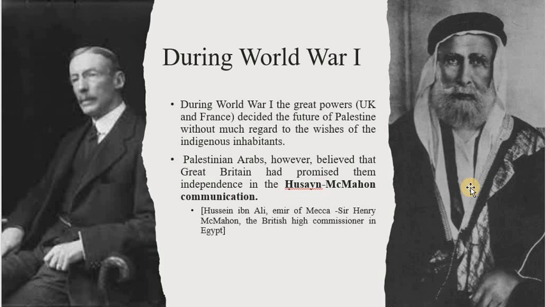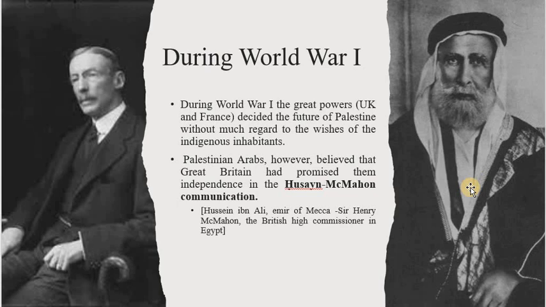You can see that this is the chief of Makkah, and Sir Henry McMahon, the British High Commissioner. They decided the future of Palestine without much regard to the wishes of the indigenous inhabitants, and they promised that the Palestinians would have their own independence. They could rule themselves, and the entire communication happened between Hussein ibn Ali and Sir Henry McMahon.